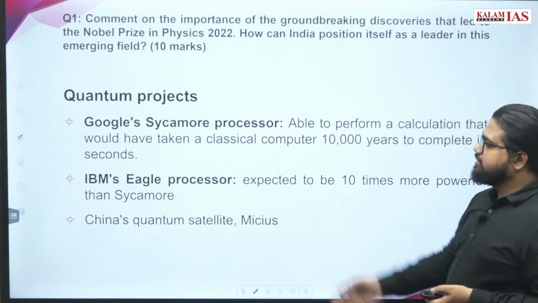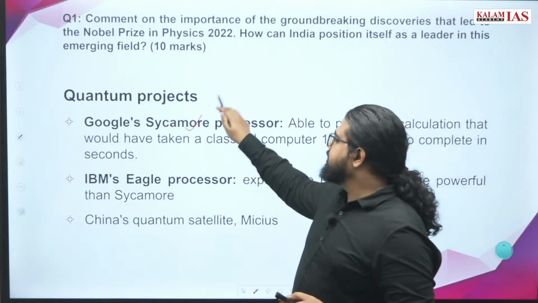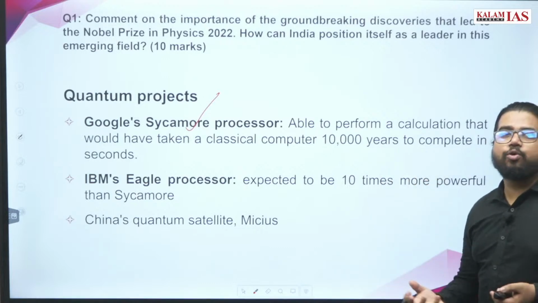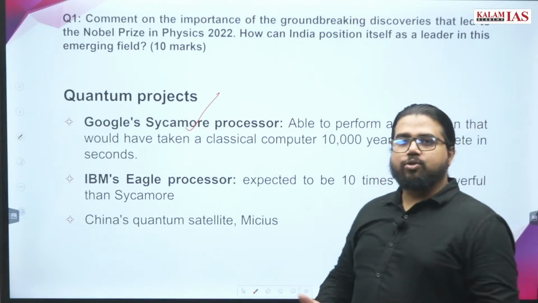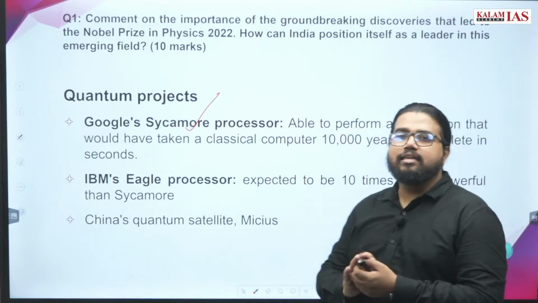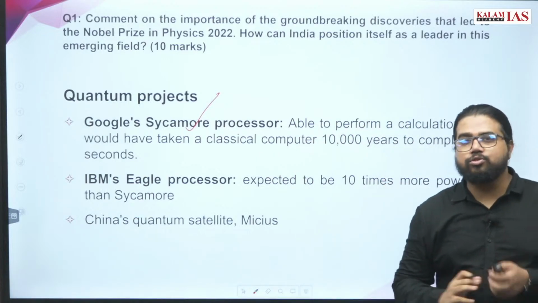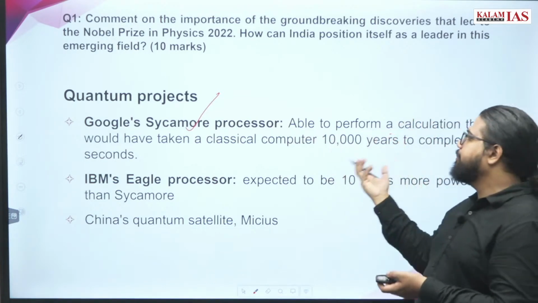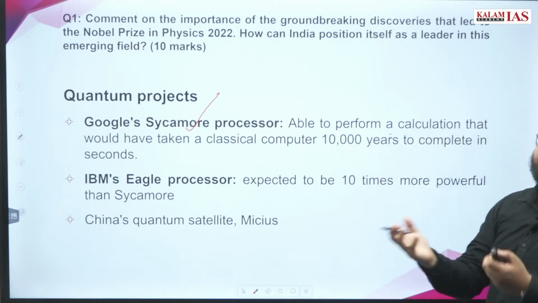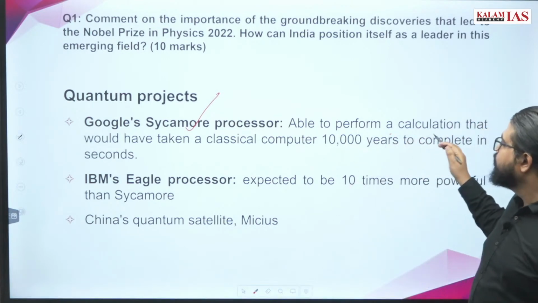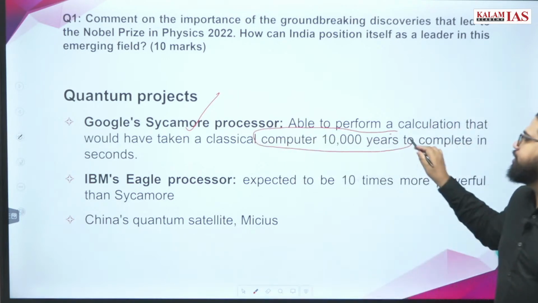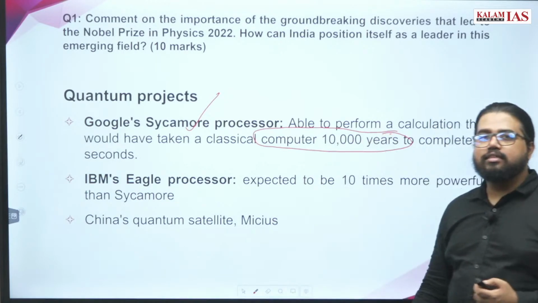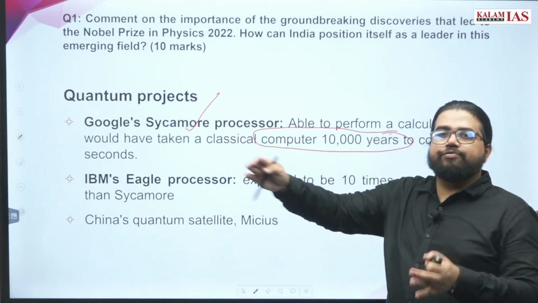Now, these are some of the examples I was talking about. Google's Sycamore processor already claimed that it acquired a state of quantum supremacy, but there are many competing arguments against it also. The argument is that if quantum supremacy is achieved, or it has developed a stable processor which works on quantum mechanics, it will be able to do in a few seconds what a normal or classical computer takes 10,000 years to do. So you can see how much difference is happening.